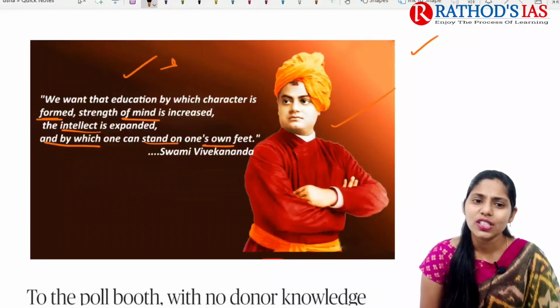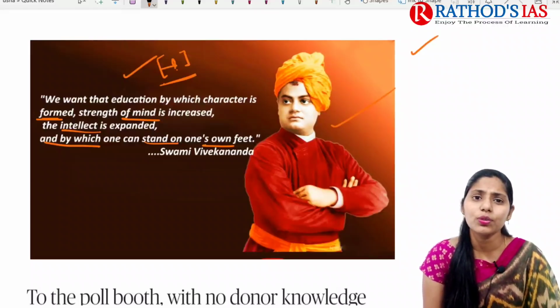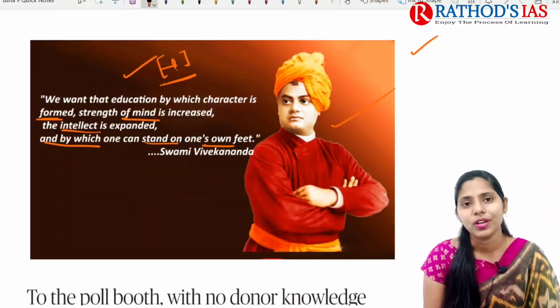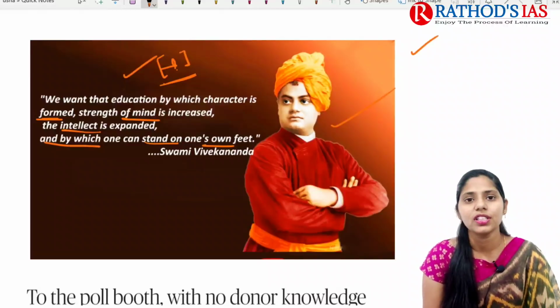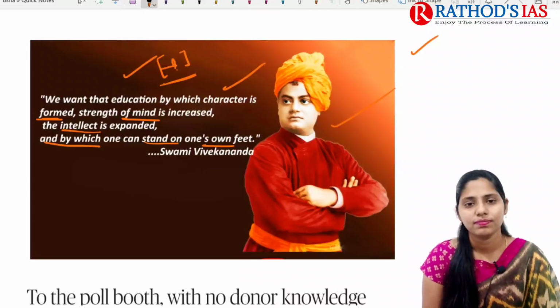So where can you use this type of quote? Whenever you are talking about quality of education in India. Here, mainly, the books that are present in our education system are outdated. And if you compare with other countries' education, they are very much fast forward. They are based on technology. So in this context, what kind of education do you want? In this way, you can use this type of quote.